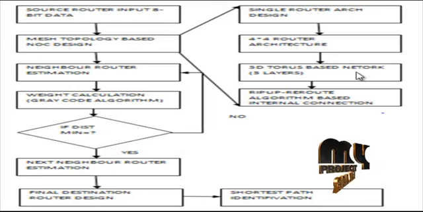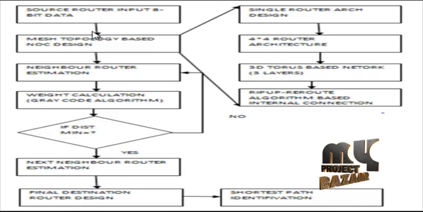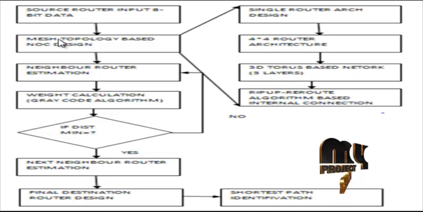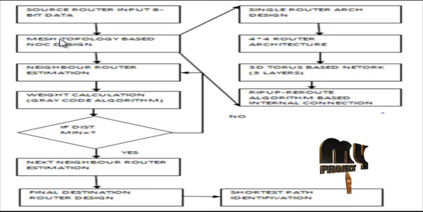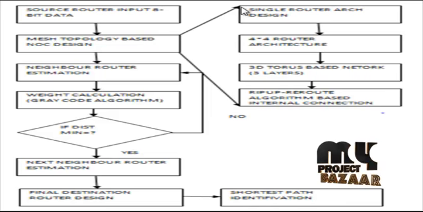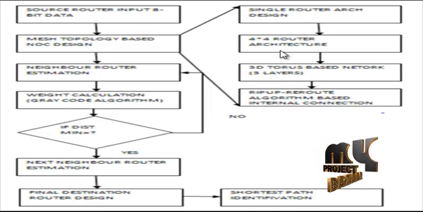Next, we see the flow diagram for the product. This is the flow diagram for 3D NoC architecture design. This is the source router, input data bits apply to the first layer mesh topology based NoC architecture design. This design consists of a 4x4 router architecture. Each router consists of some components: master internal, master external, slave memories, network interface, and the switching function. These functions are separate for the single router architecture design, and this architecture is the same as the 4x4 router architecture. These routers consist of the 16 routers present in one layer.